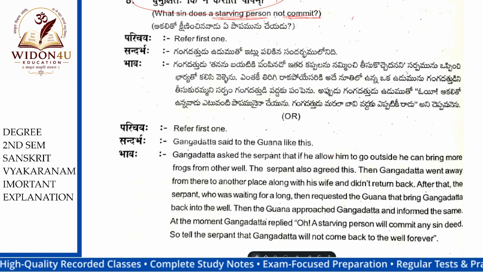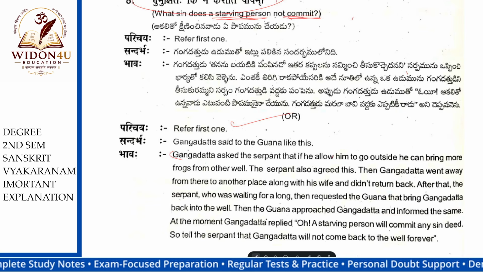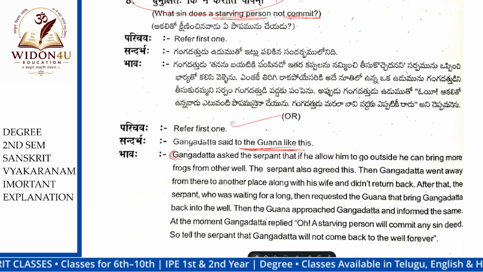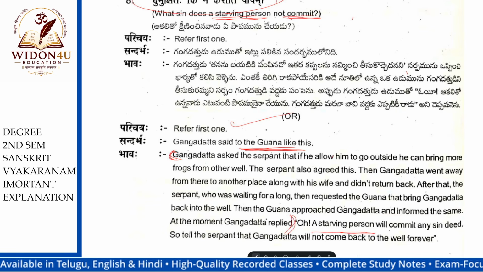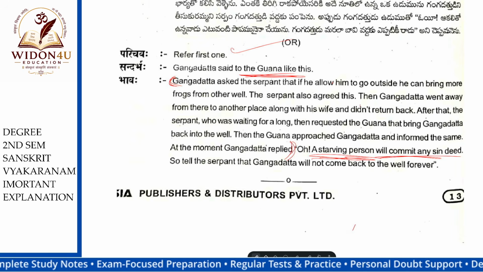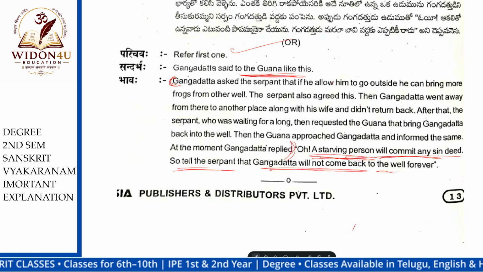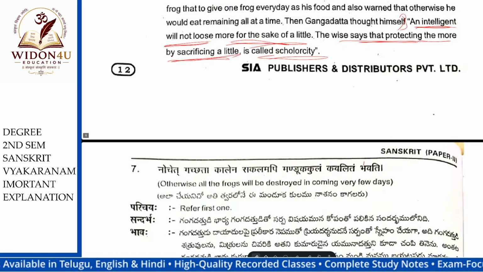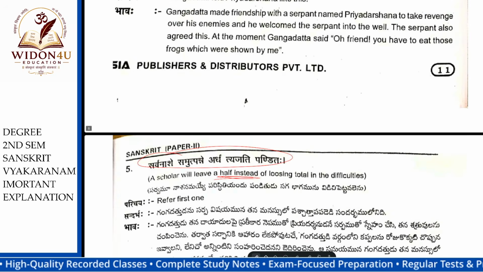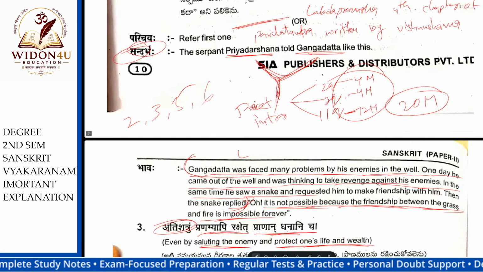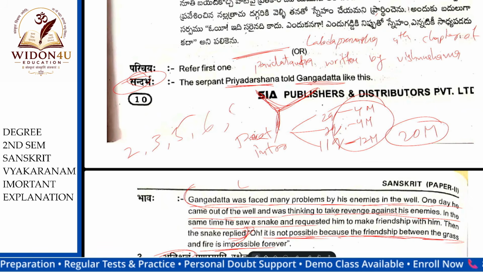See, same poet introduction. The Gangadatta, the Gauna, like this. Gauna means mongoose. He's saying the same here. Replied, oh, a starving person will commit any sinful deed. So tell the serpent, the Gangadatta will not come back to the well forever. These are the important ones. Eighth one. Remember the importance from this: 2, 3, 5, 6, 8.